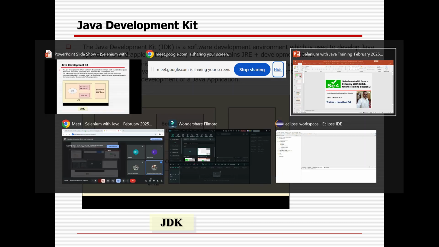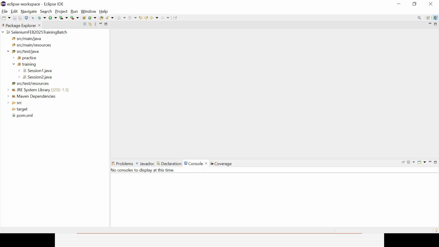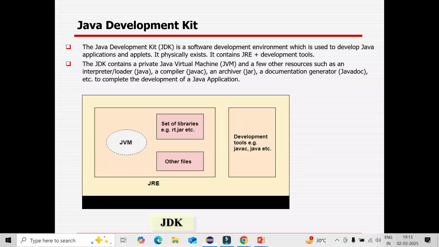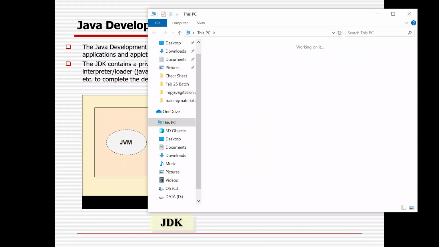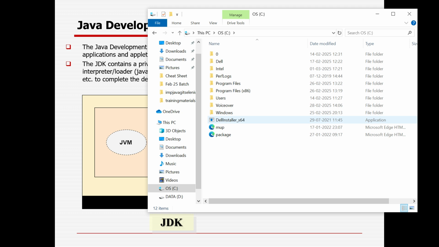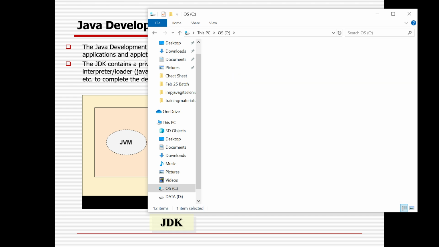So you have already seen, right? In case you are creating any project in Eclipse, you will see JRE is getting added. Okay, JRE, Java System Library, so Java Runtime Environment. And apart from that, as and when you install Java, you will be able to see in the C drive, in the program files, Java will be added.